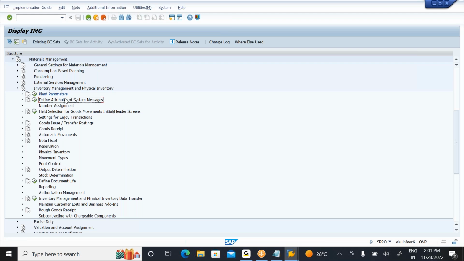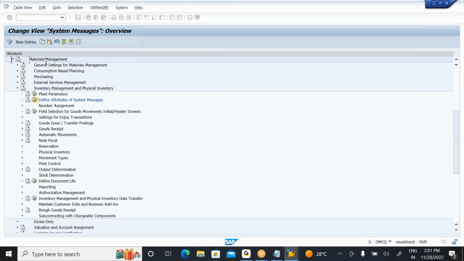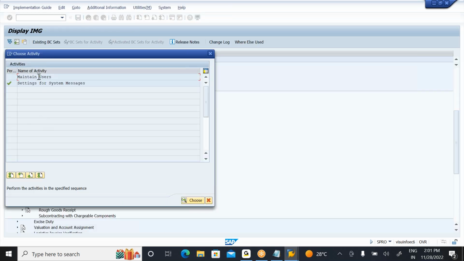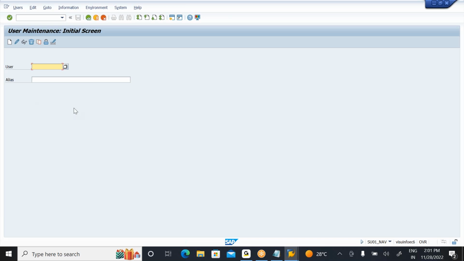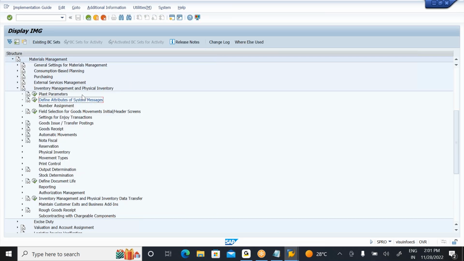Apart from this, I previously discussed system messages. A particular message can be controlled, and a message may be a warning or an error. You can make a warning an error, and a few error messages can be made warnings, wherever the application allows. This can also be controlled at user level: for a particular user it is mandatory, for other users optional.